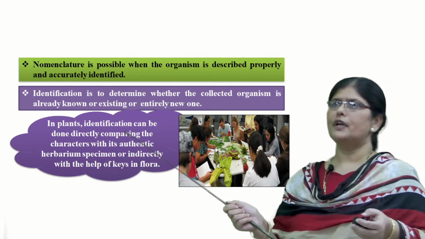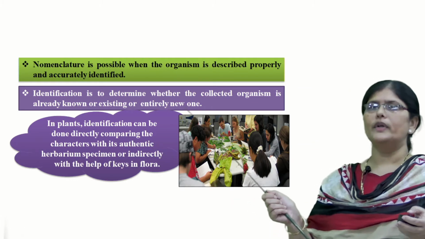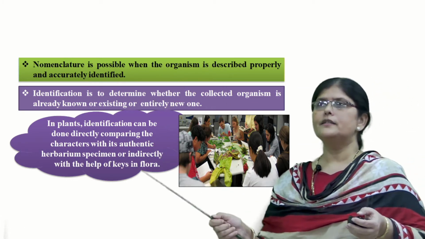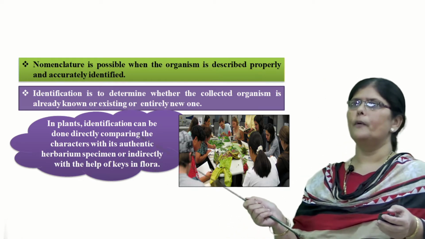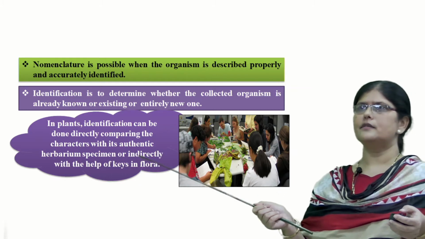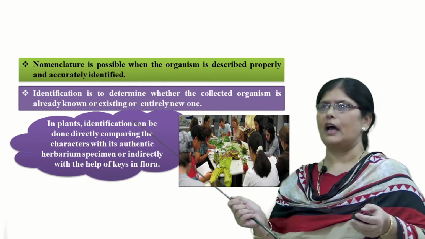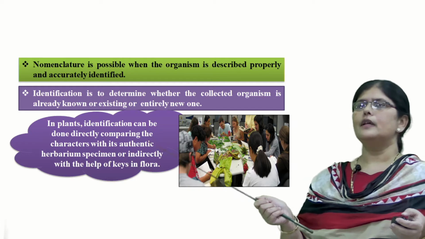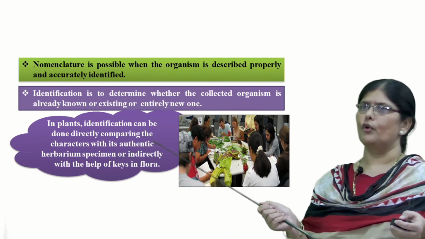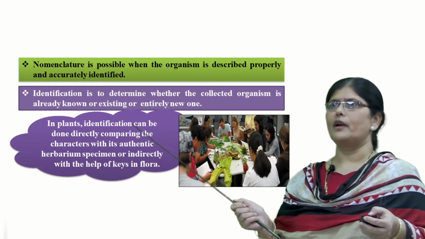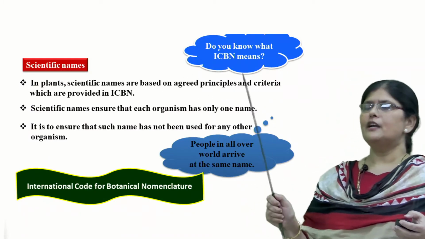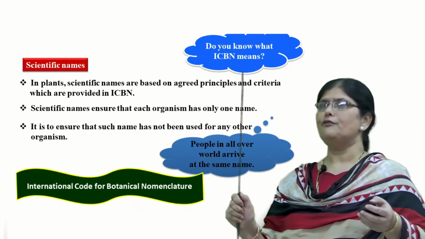So what is identification? It is nothing but to determine whether the collected organism is already known or existing, or whether it is a totally new organism. In plants, identification can be done by directly comparing the characteristic features with an authentic herbarium specimen, the museums or the botanical gardens, or with the help of keys in a flora. When you try to name an organism, we have to first identify the organism, and the scientific name must be given so there is no confusion about it.